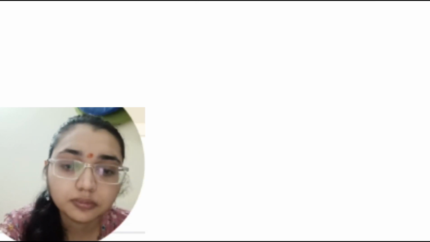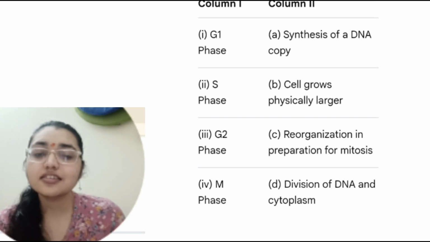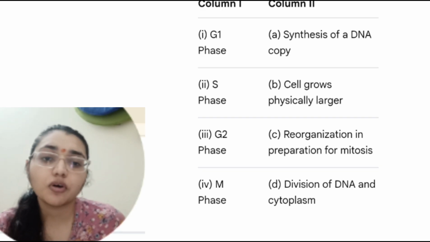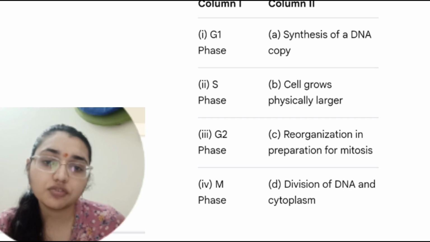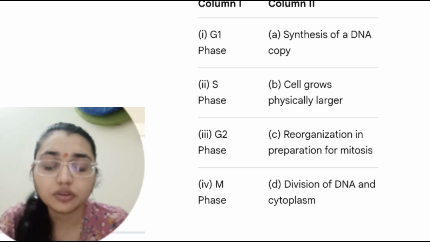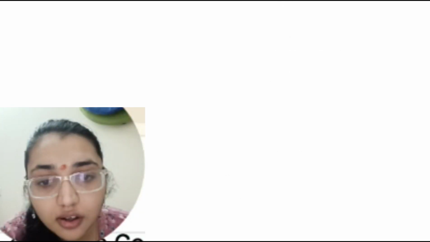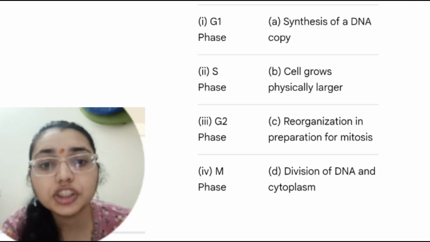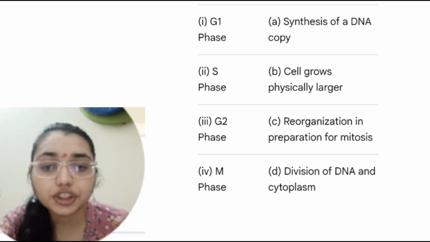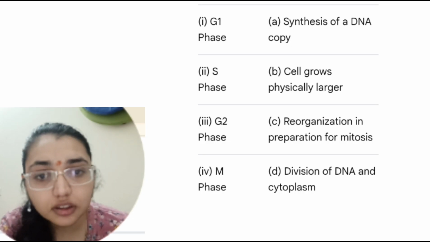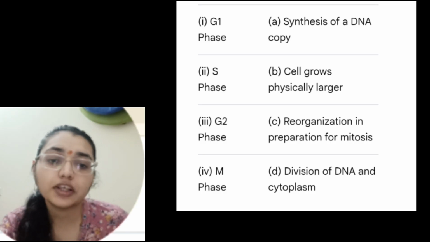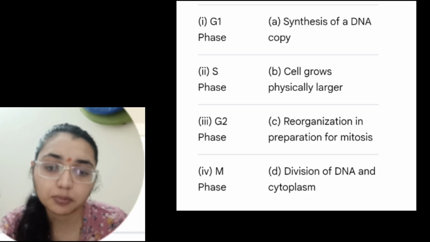Next question. The cell cycle phases are given: G1, S, G2 and M. The synthesis of DNA, the copying that occurs in the S phase, is paired with A. The G1 phase is the cell growing phase, gap 1, where growth occurs and the cell physically becomes larger. The G2 phase is where reorganization and preparation for mitosis takes place, whereas the M phase is where the division of the nucleus and cytoplasm takes place.